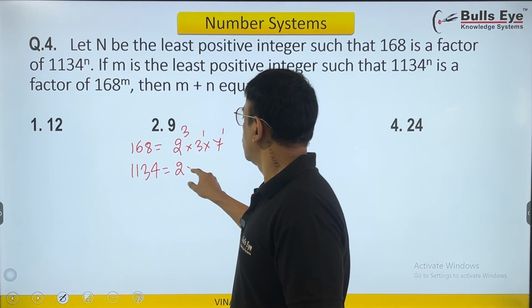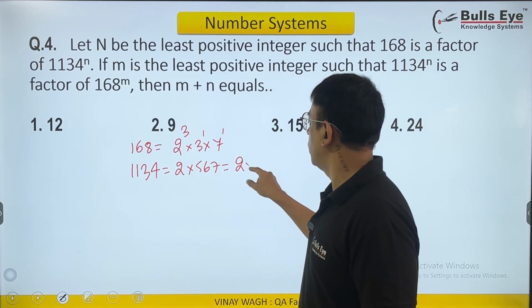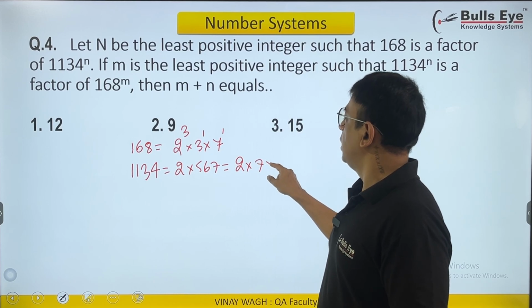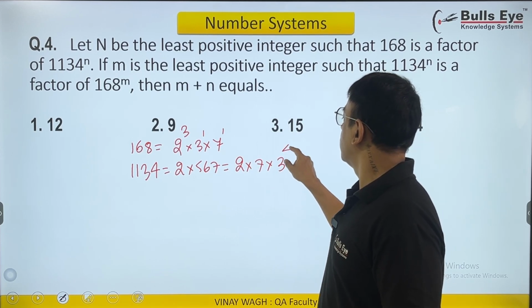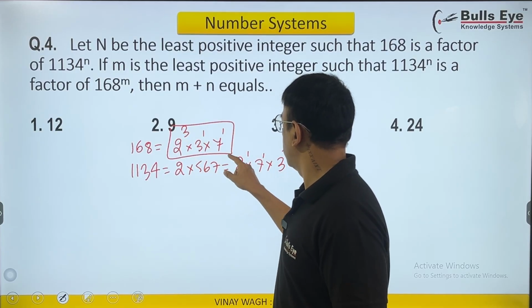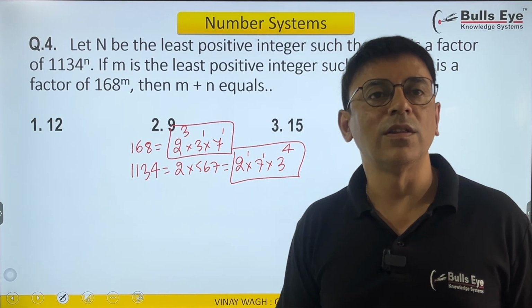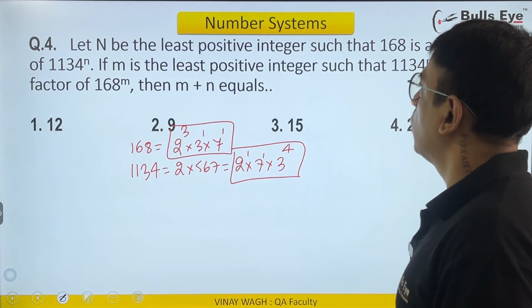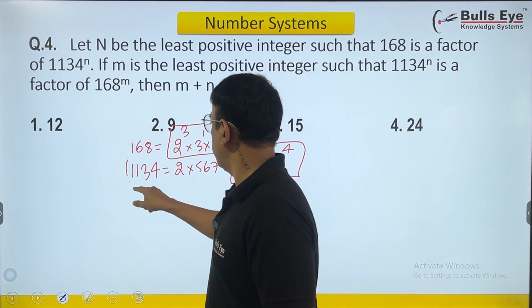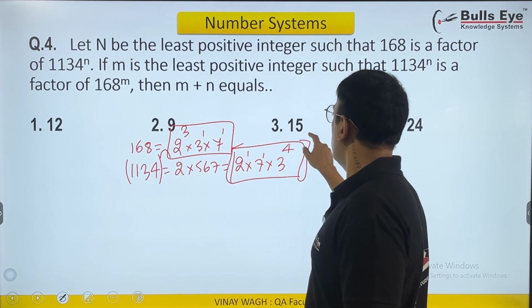This can be written as 2 into 2 5s are 2 6 are 2 7s are. Further I can write it as 2 into 7 into 81, and 81 is 3 raised to 4. Nice. So 168 can be broken as this, and the prime factors of 1134 can be written in this form. Nice. It was 1134 raised to n. Alright, so I have raised to n in my work.